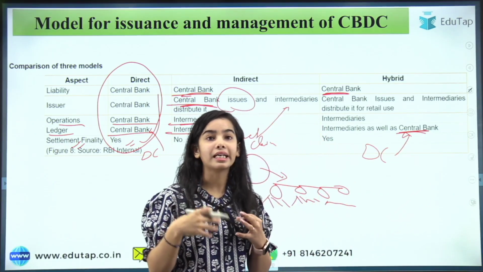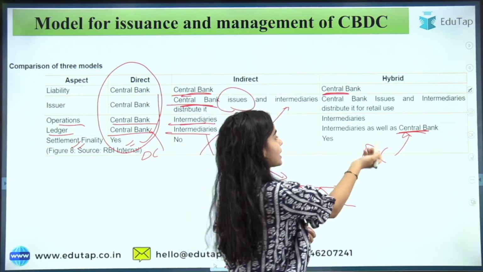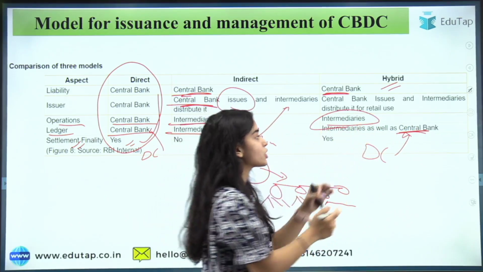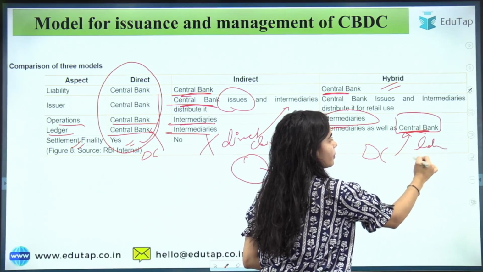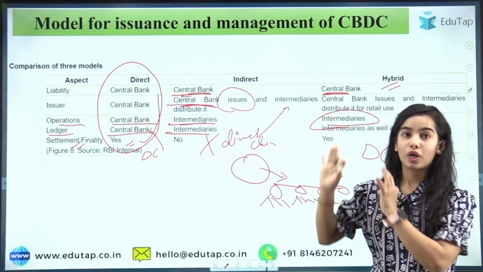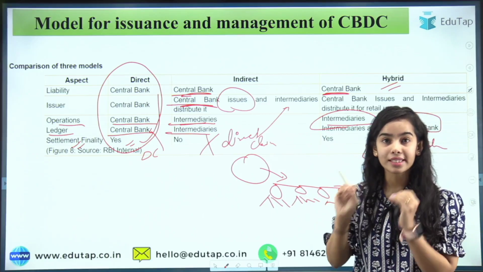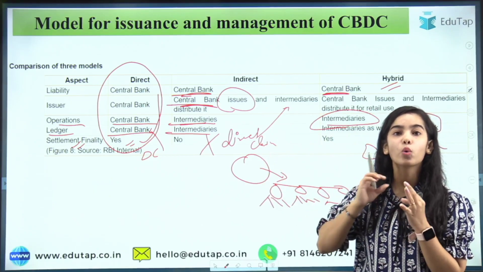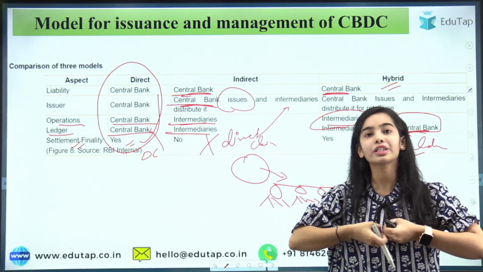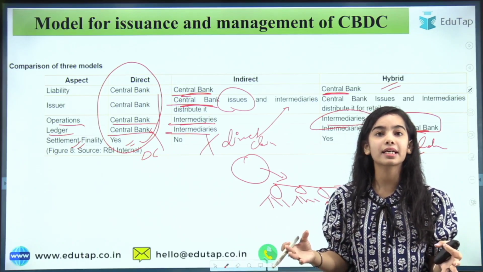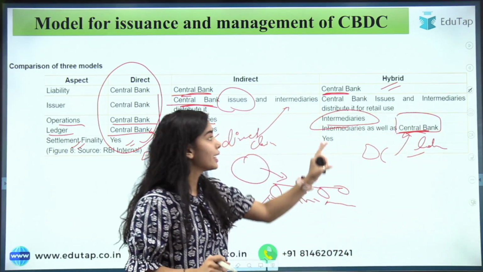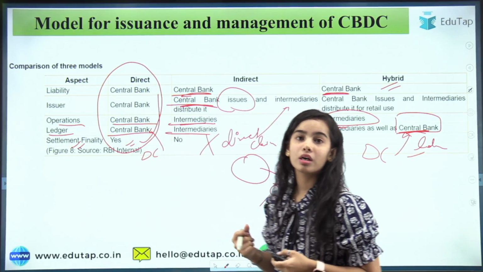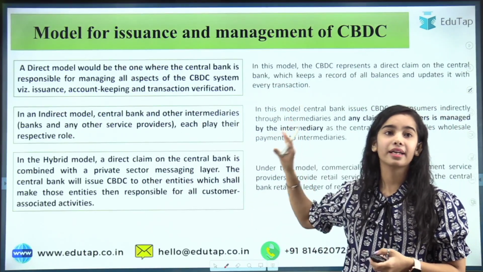The consumers can directly claim or complain with the Reserve Bank of India, because here again you can see in the hybrid model the operations are done by the intermediaries, but the ledger, or the record keeping, is also done by the central bank. Okay, so I hope you have understood that in the direct model, only the central bank has all the responsibilities. In the indirect model, the central bank only has the responsibility of issuing the currency. After that, how it is distributed and who handles the complaints, that is among the intermediaries. In the hybrid model, the complaints can also go to the RBI, because the RBI is also keeping the ledger or the record keeping. So this is regarding the direct, indirect, hybrid model.